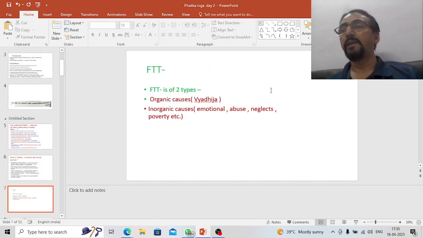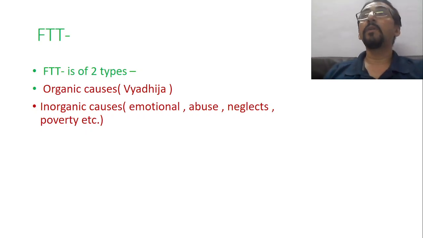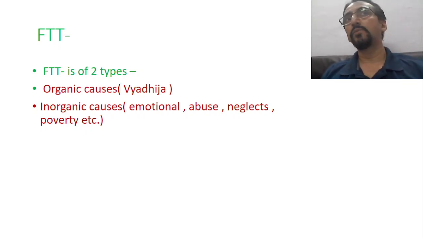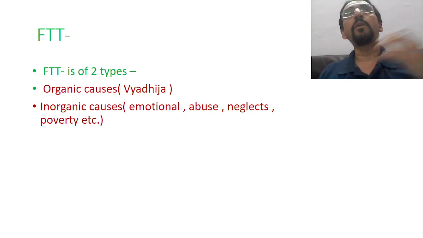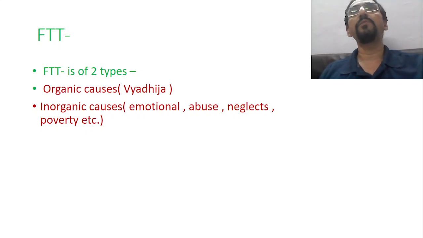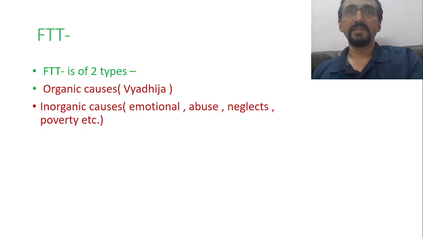Now, this FTT, first we will look into some of the basics of the FTT, failure to thrive. So what is mentioned in the contemporary medical science. Then we will come back to the Phakka. Okay. So this failure to thrive which is mentioned in the contemporary medical science is basically of two types. One is failure to thrive because of organic causes, and another one is failure to thrive because of inorganic causes. Now when I say organic causes, it means it is because of different disorders.